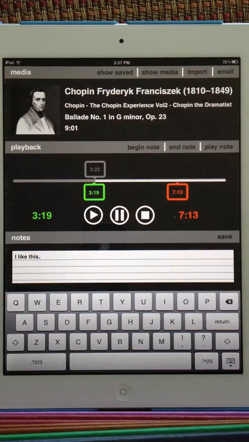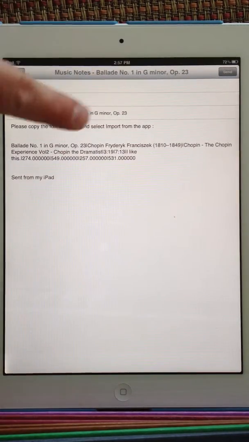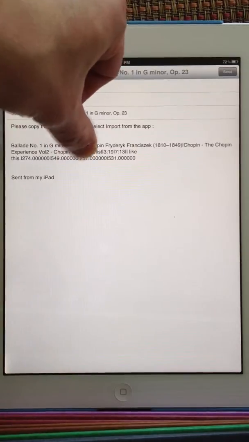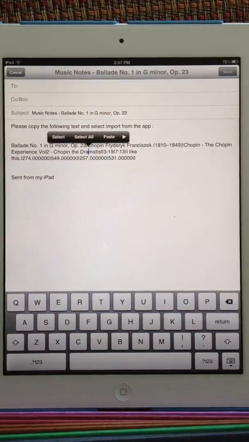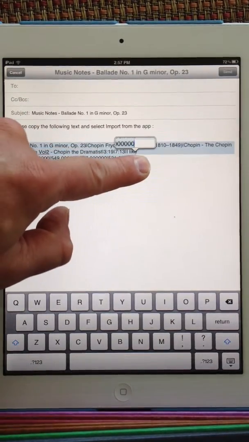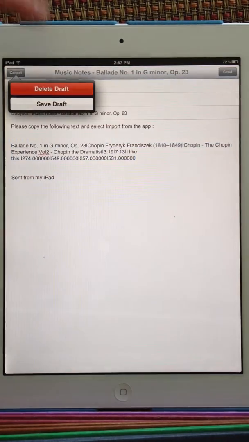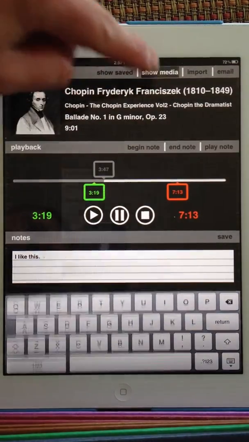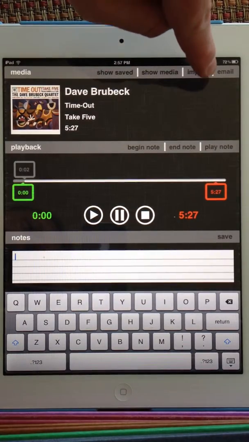To share this note with other users of the app, select the Email button. Within the body of the email are the details of this note. Copy the details of the note, and simply select Import to import the note.